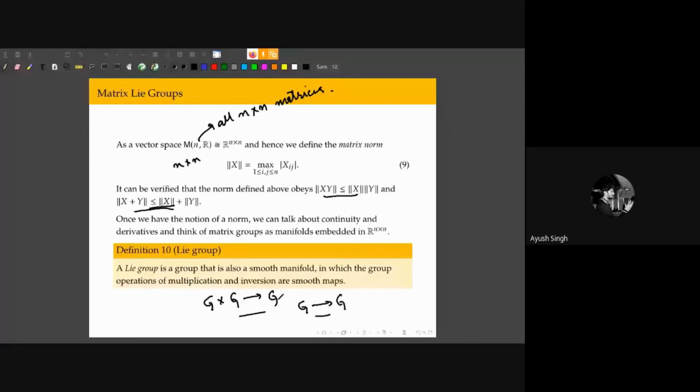So, for example, all our nice matrix groups, such as GL_n(R), the group of n by n invertible matrices, are Lie groups. The rotation group is also a Lie group.